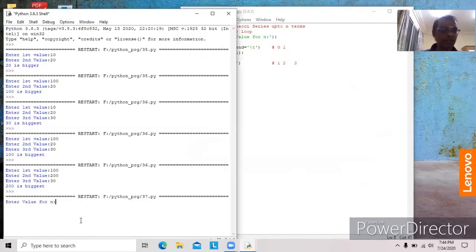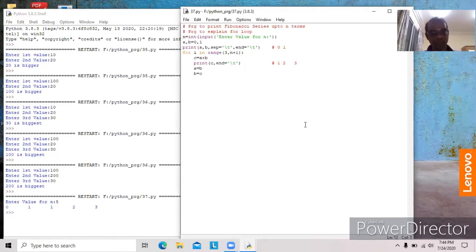So enter value for n. First I'd like to type 5 numbers. My output should be 0, 1, 1, 2, 3. See it here, 0, 1, 1, 2, 3, it's good. Similarly, I'd like to print up to n numbers, that is 8 numbers.